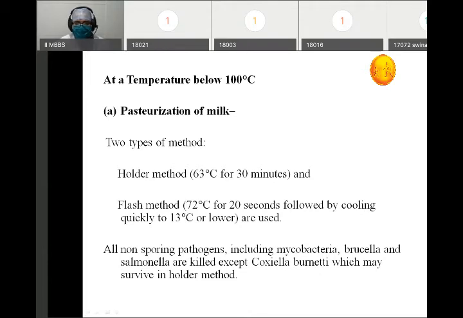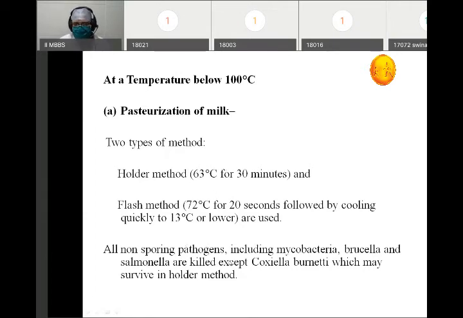And the important thing is that all non-sporing pathogens, including mycobacteria, Brucella, and Salmonella, are killed by pasteurization, except Coxiella burnetii, which may survive in the Holder method. Okay, this is your viva question. Coxiella burnetii may survive in the Holder method because in the Holder method, the temperature which we achieve is less. It is 63 degrees centigrade, so it may survive.